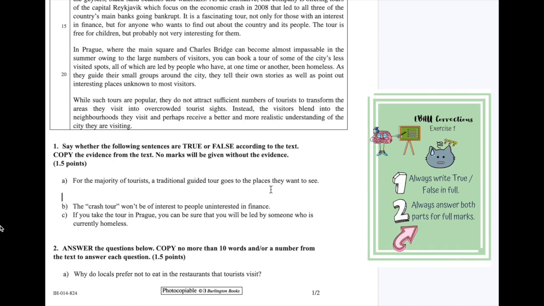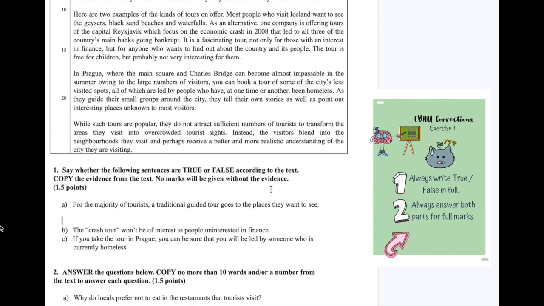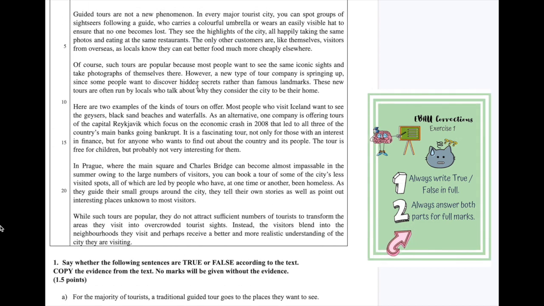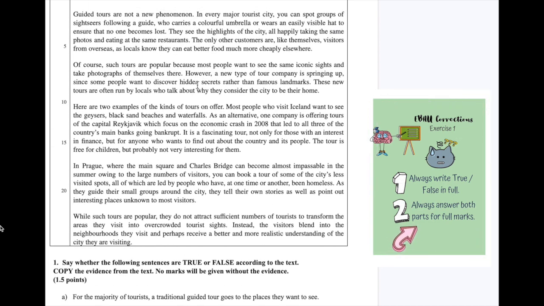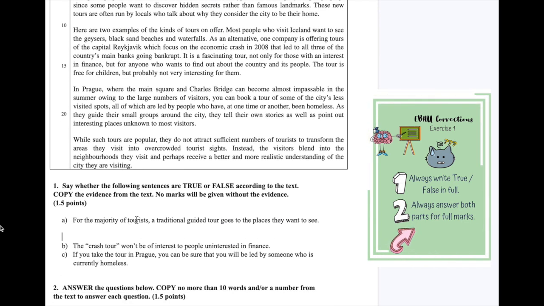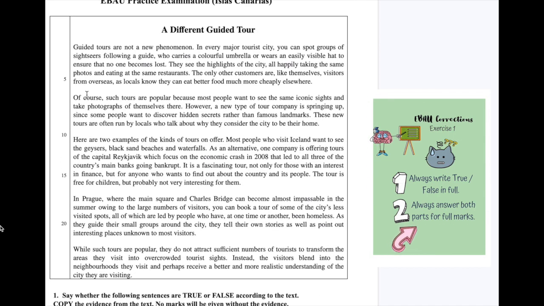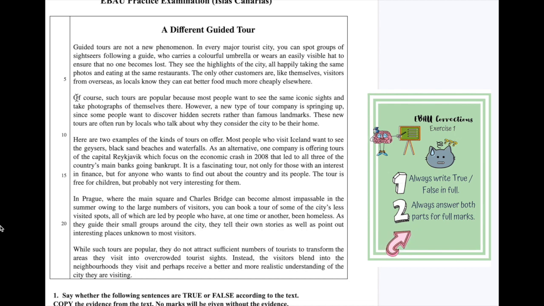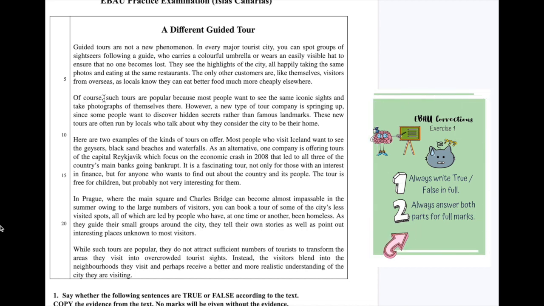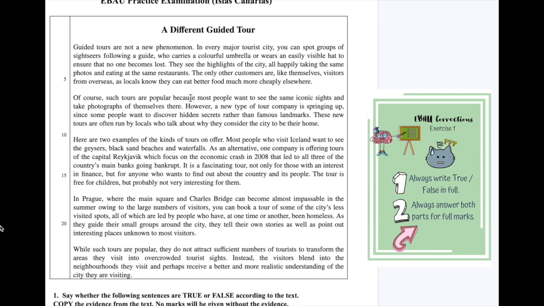So first thing you need to do is go up to the text. Now, we are looking for information talking about the tourists, a guided tour, and a place that they want to see.